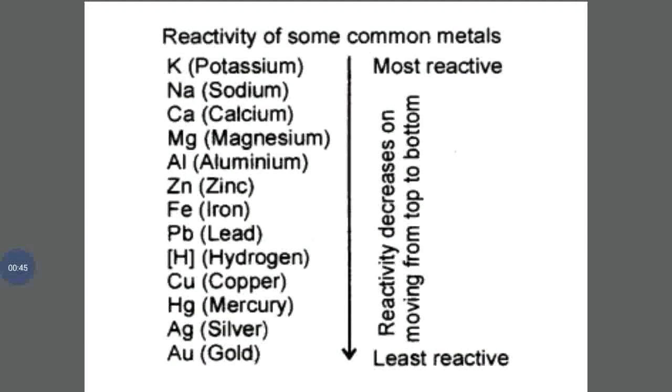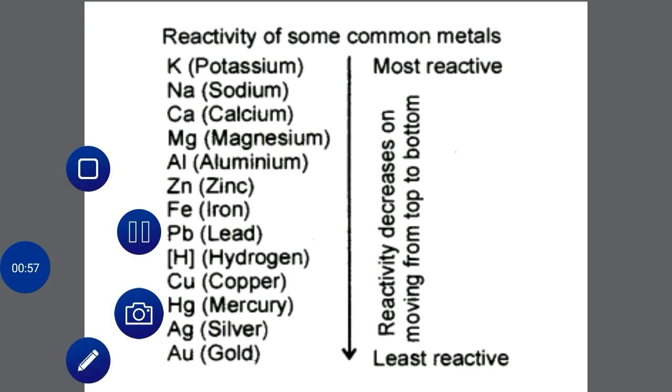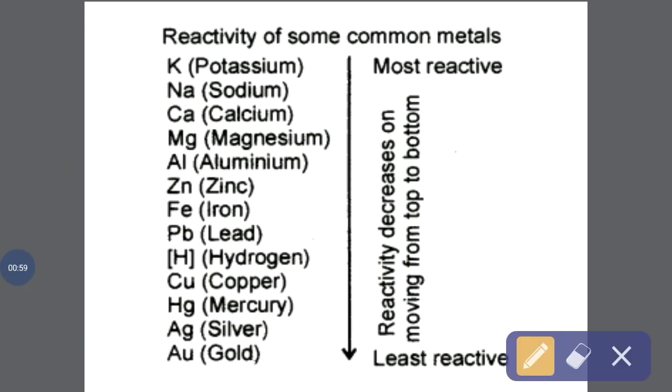Now you can see a table which indicates the reactivity of some metals. Here the reactivity decreases from top to bottom. First we can divide the table into three different groups. One is metals of high reactivity. Potassium, sodium, calcium, magnesium all come under this group.